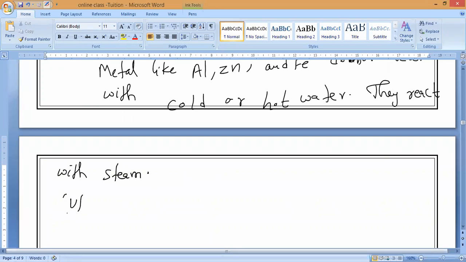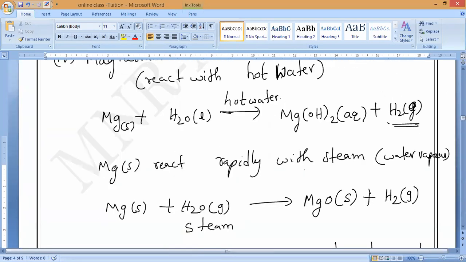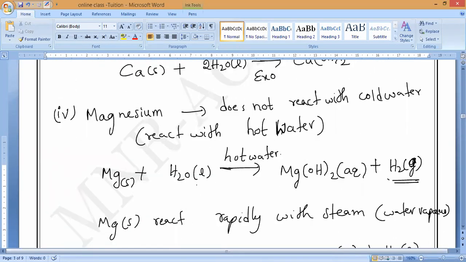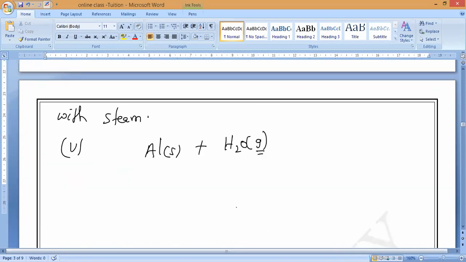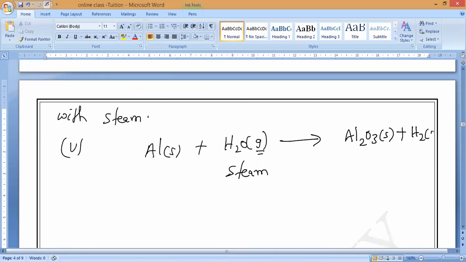For example, let me take the fifth example. Aluminium, solid state, reacting with water, H2O. Water is in which state? Gaseous state. Till now I wrote liquid state. Now steam means I am writing gaseous state. So it will give you aluminium oxide, Al2O3, solid state, plus hydrogen gas. Balancing, how to check it?